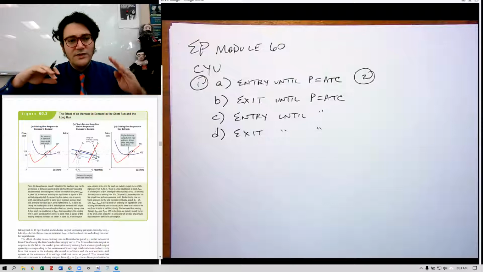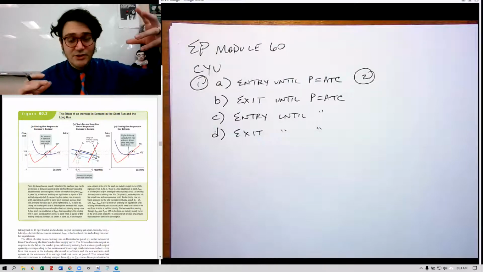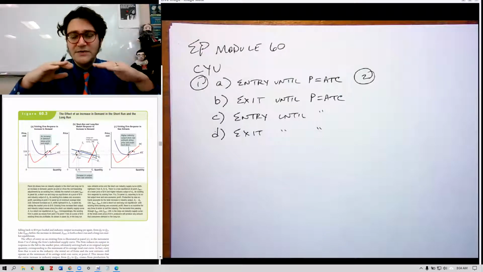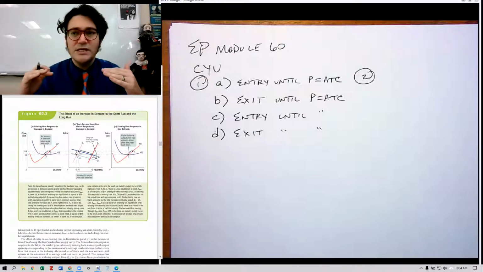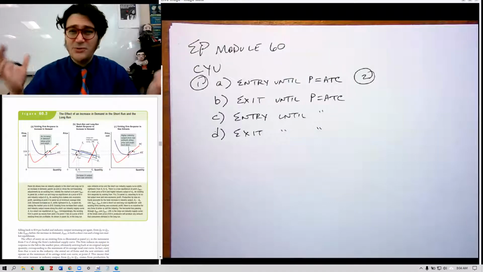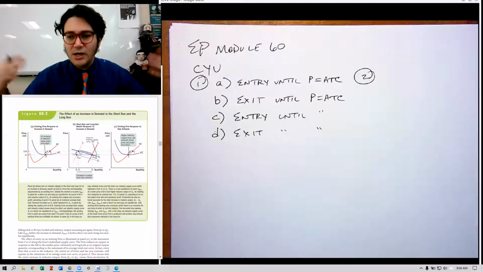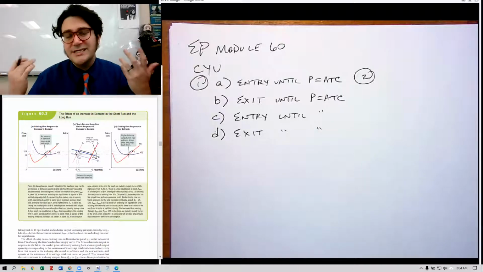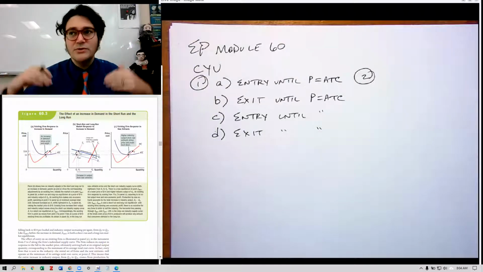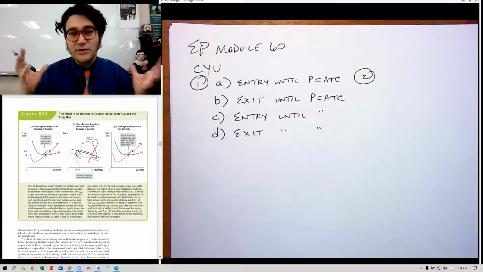It means that when firms are responding to each other and you have more demand, they increase their production in response, and then firms decide to enter. The idea of this long run industry supply curve is that when those new firms enter, in certain circumstances, like in the real world, they're going to be bidding for the same inputs, right? If you have lots of new companies opening up in an industry, they're likely all competing for the same inputs to make the product. That would drive up the input costs and make it more expensive.